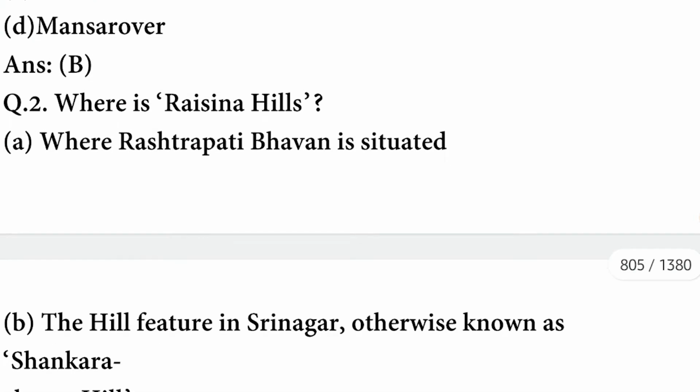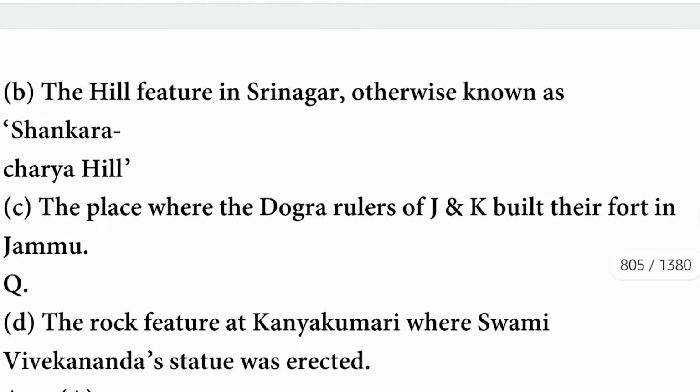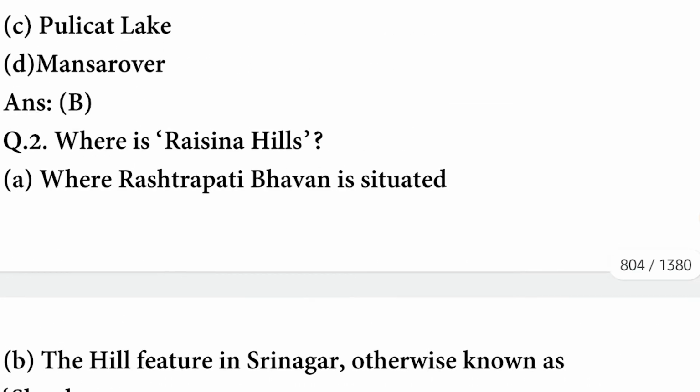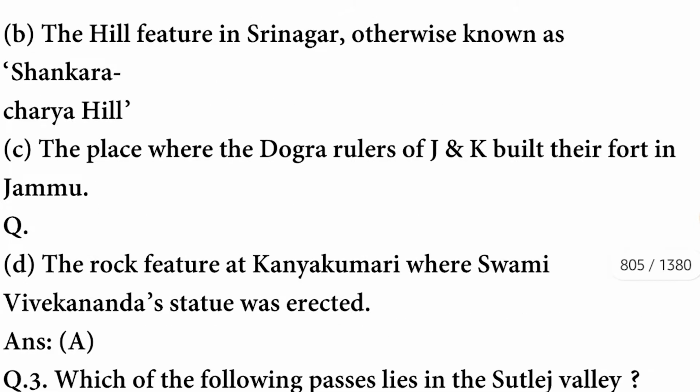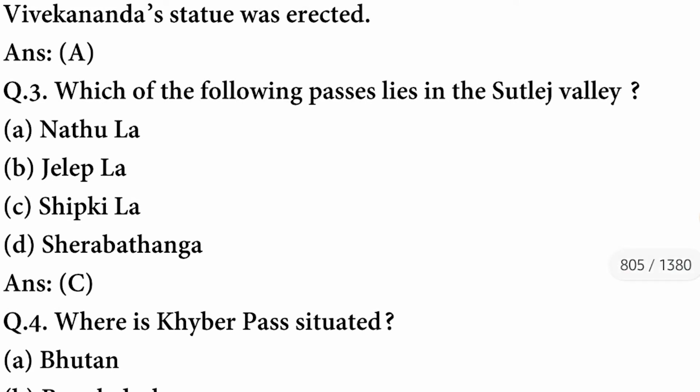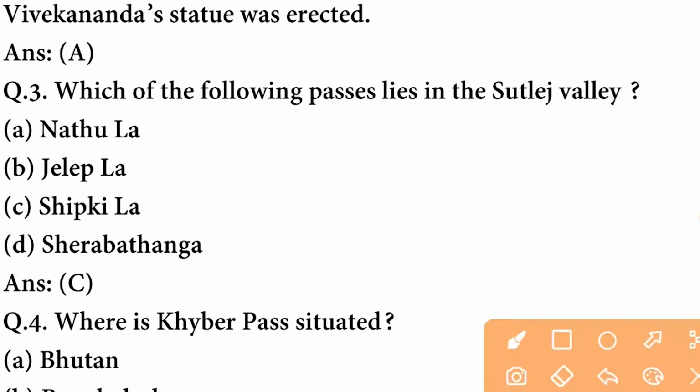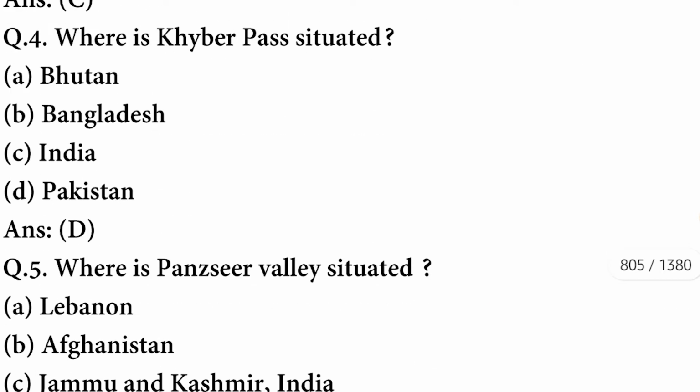The option is correct. The Raisina Hills. Where is Raisina Hills? Raisina Hills are located where Rashtrapati Bhavan is situated. A option is correct. Next question. Which of the following passes lie in the Satluj Valley? It is Shipki La. C option is correct.